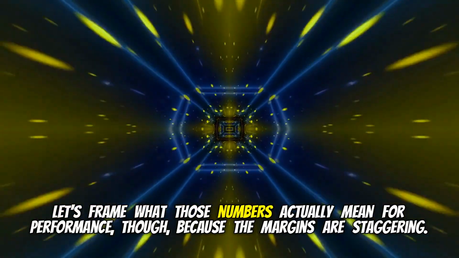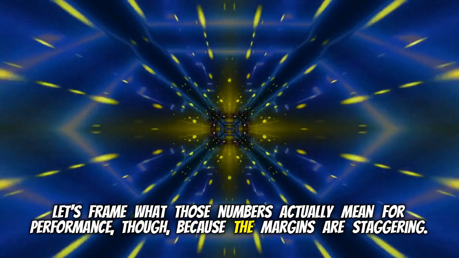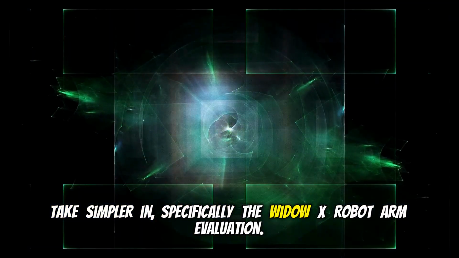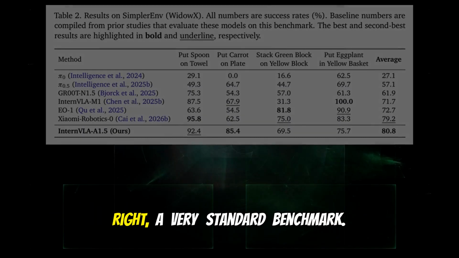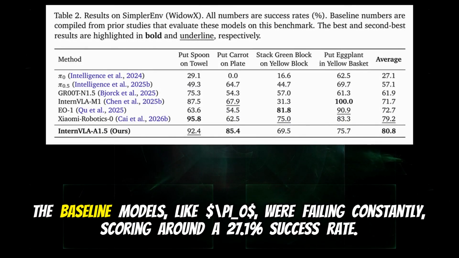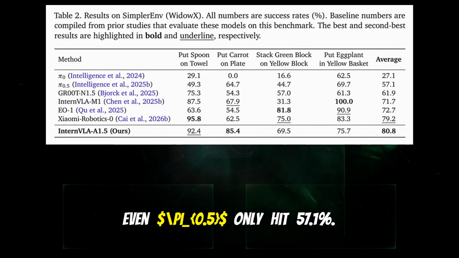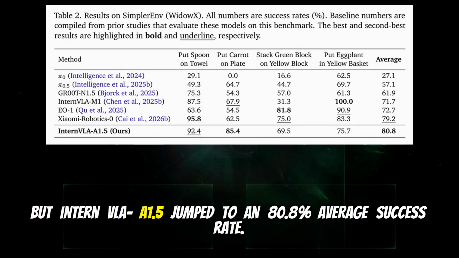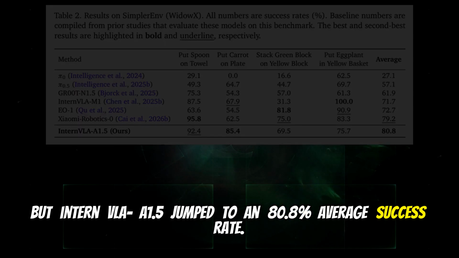Let's frame what those numbers actually mean for performance, though, because the margins are staggering. Take SimplerEnv, specifically the WidowX robot arm evaluation. Right, a very standard benchmark. The baseline models, like PyO, were failing constantly, scoring around a 27.1% success rate. Even PyO 0.5 only hit 57.1%. Yeah, pretty rough. But InternVLA A1.5 jumped to an 80.8% average success rate.